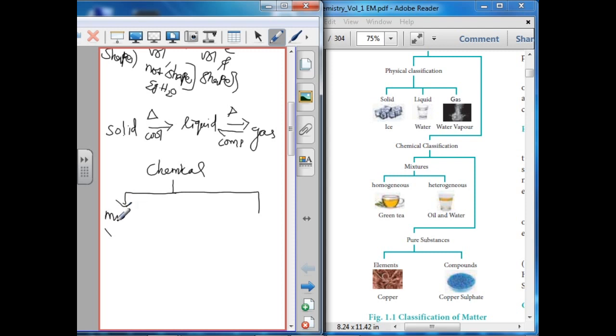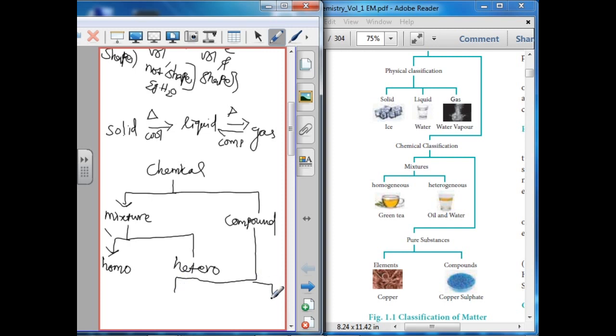One is mixture, another one is pure substance. The mixture can be further classified into two types: one is homogeneous, another one is heterogeneous. The pure substance can be further classified into two types: one is element, another one is compound.